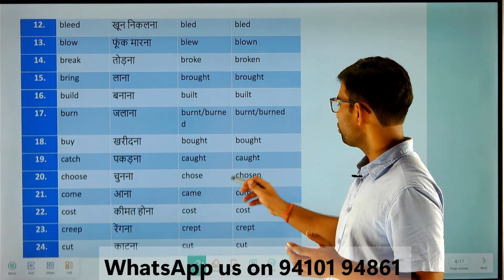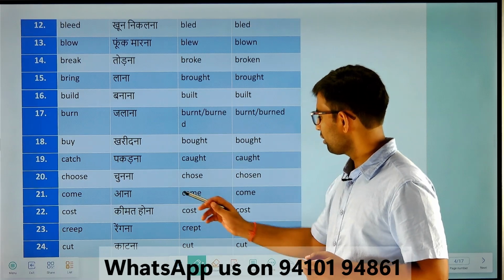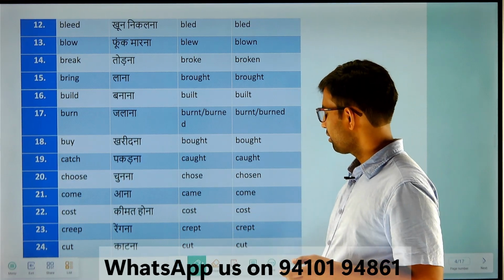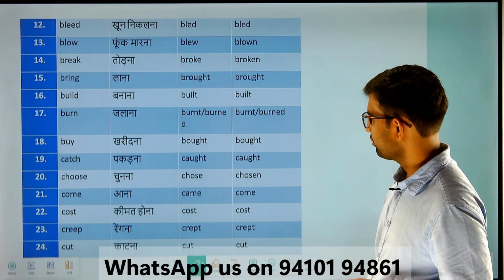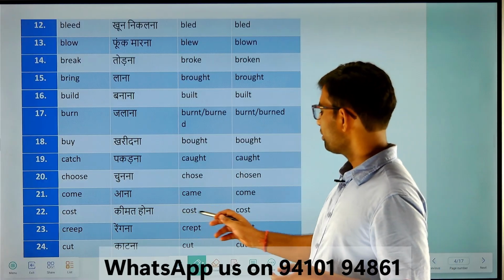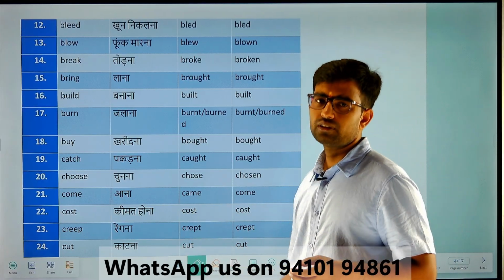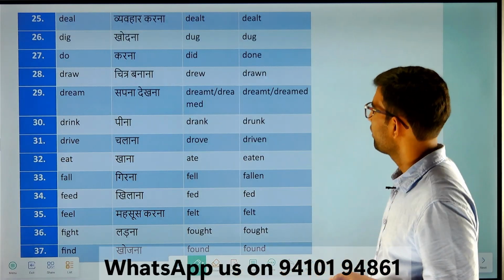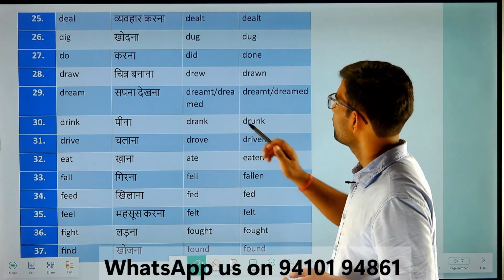Choose, chose, chosen. Come, came, come. Cost, cost, cost. Creep, crept, crept. Cut, cut, cut. Deal, dealt, dealt.